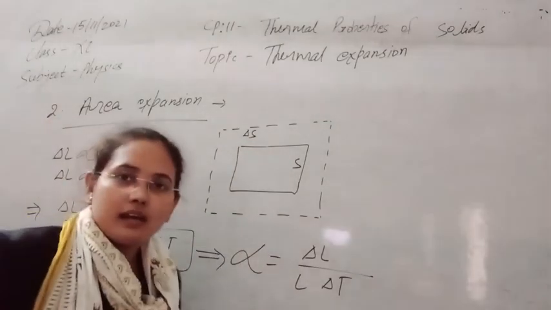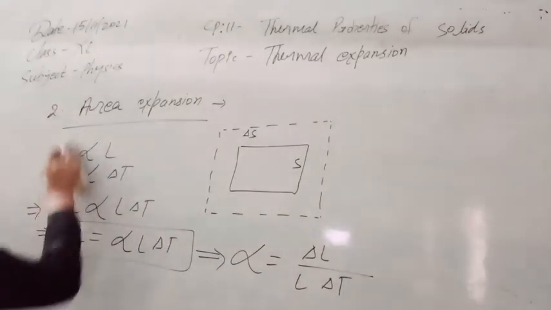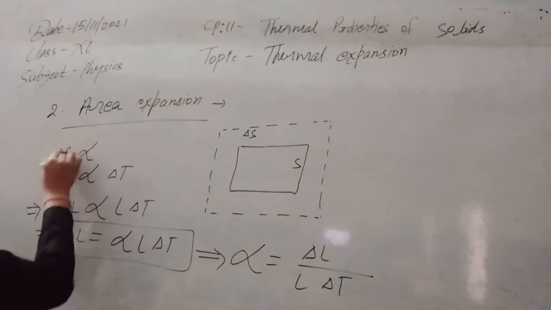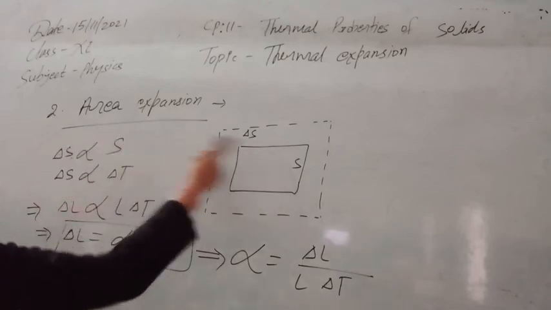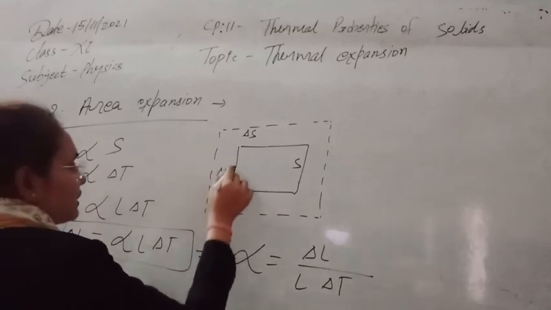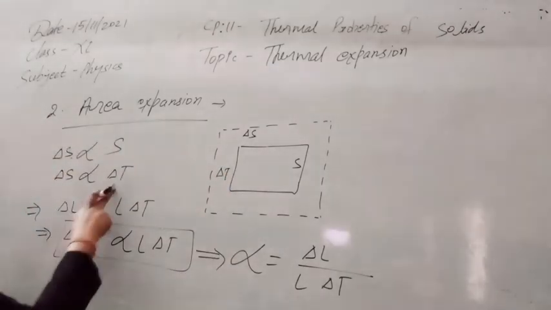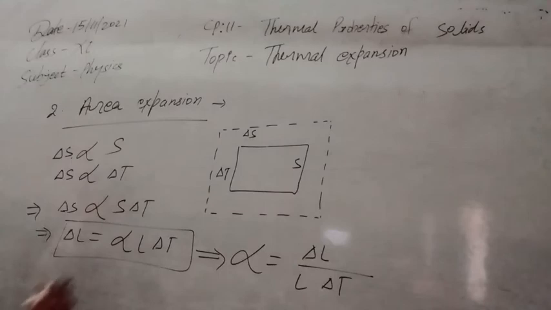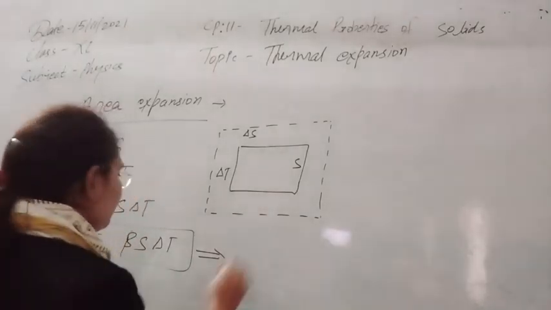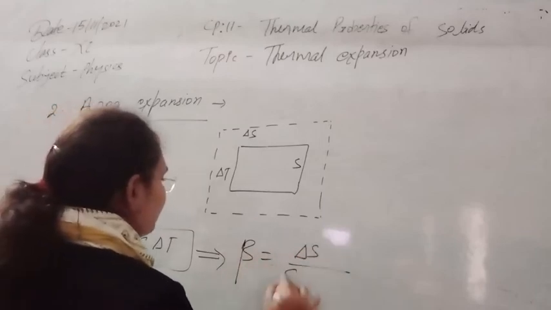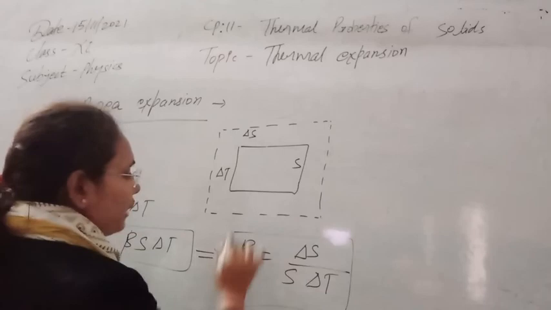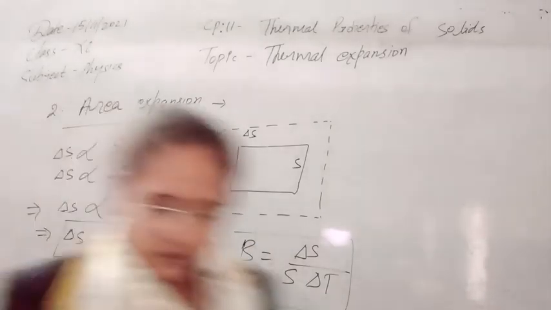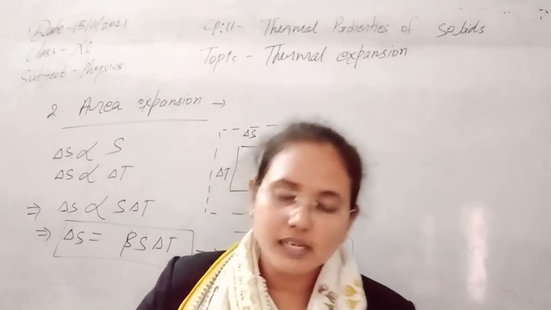This change in surface area, delta S, depends first on its original surface area, and on the temperature change. So we can write delta S is directly proportional to S delta T, and removing the proportionality we get delta S equals beta S delta T. We can calculate beta from here: beta is equal to delta S upon S delta T. This beta is known as the temperature coefficient of area expansion.